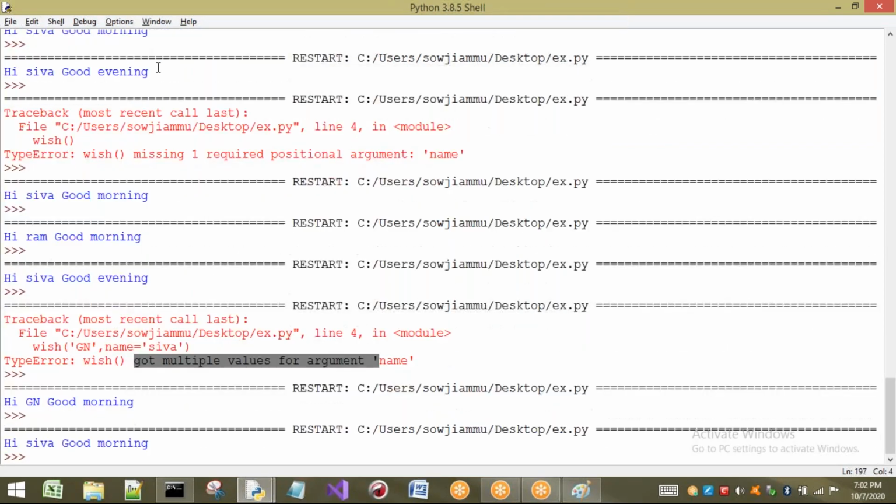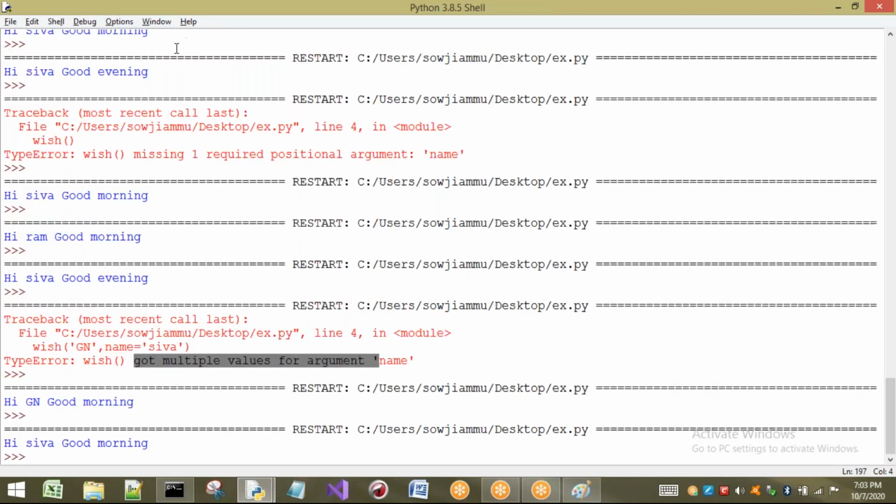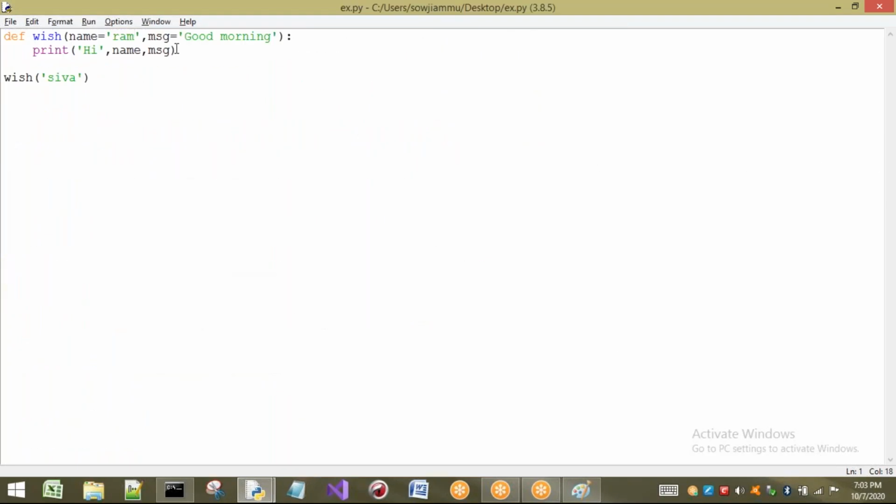See, the program will be executed. If I take name equal to, here I'm taking some RAM. The first one is non-default, the second one is default, then there is no problem. There will be a problem if you write non-default arguments or parameters after the default parameters.